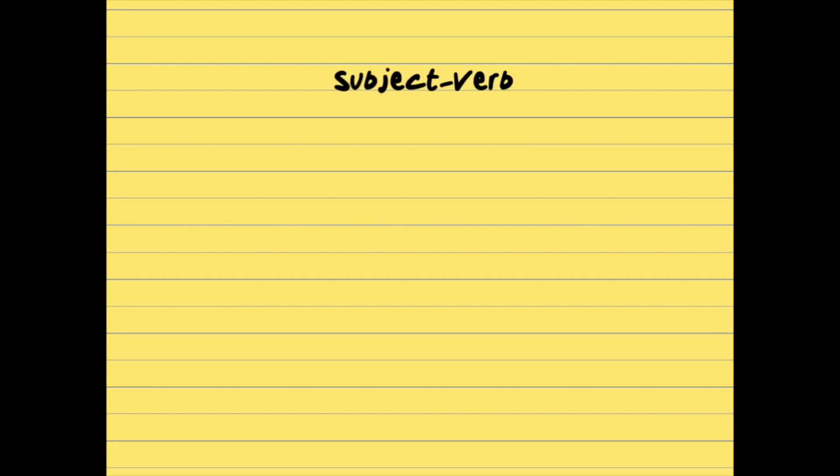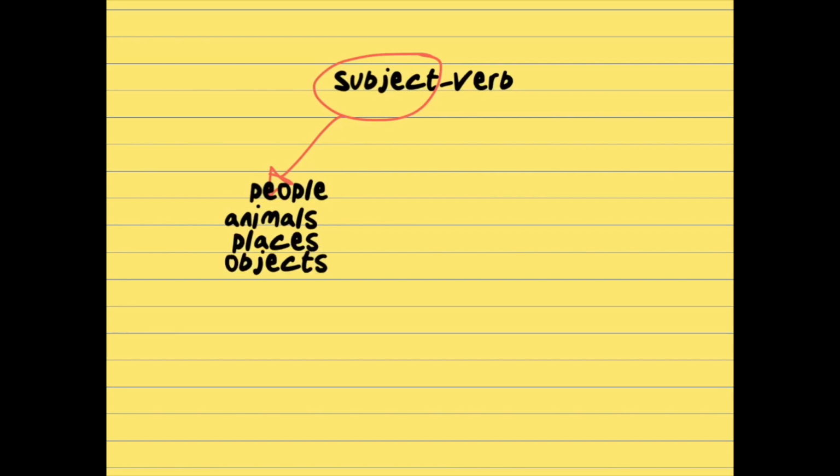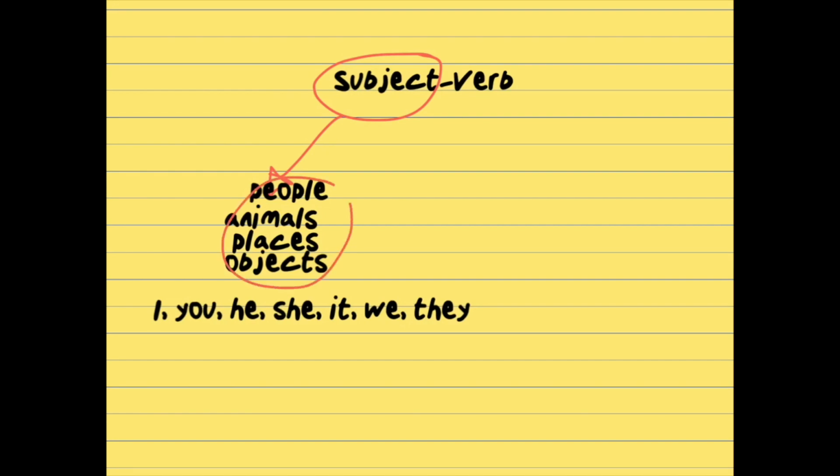Subject and verbs. Subjects can be people, animals, places, or objects. Also, for the subjects, we can use the personal pronouns: I, you, he, she, it, we, and they.